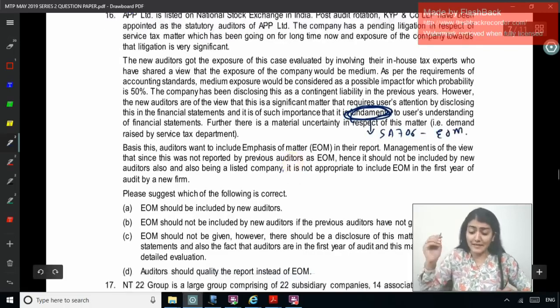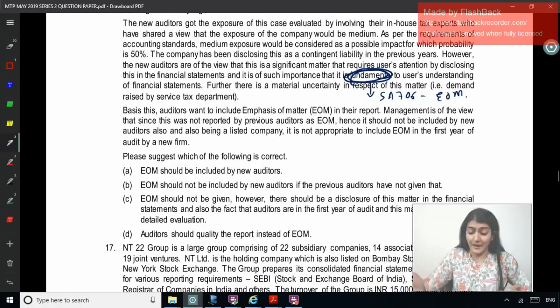Further, there is a material uncertainty in respect of this matter, the demand raised by the Service Tax Department. Basis this, the auditor wants to include an emphasis of matter paragraph in their report. Management is of the view that since this was not reported by previous auditors as EOM, it would not be included by the new auditor also, and also being a listed company, it is not appropriate to include EOM in the first year of the audit by a new firm.